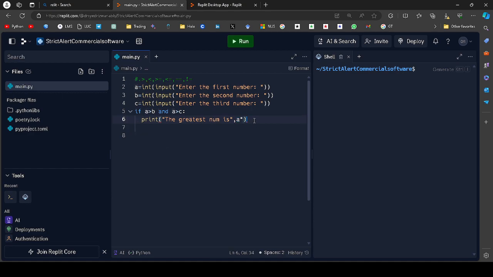So here: the greatest number is A. As you can see, A is greater than B and A greater than C, so the greatest number is A. It's okay now.